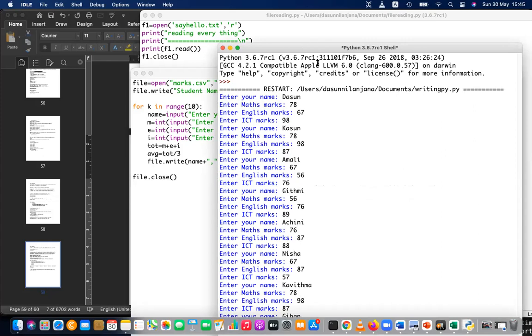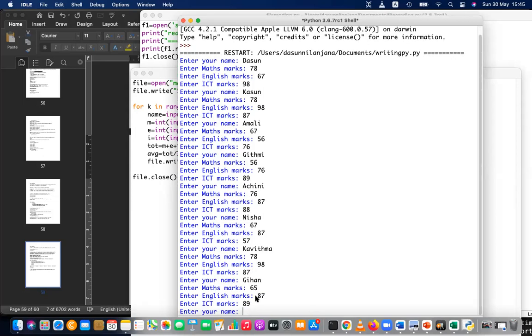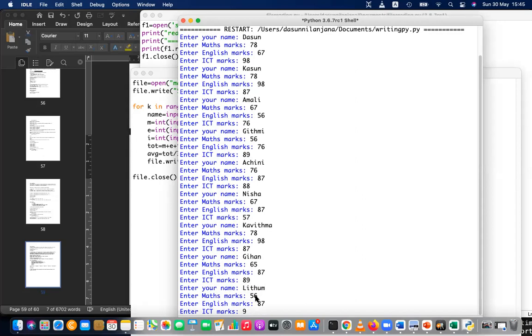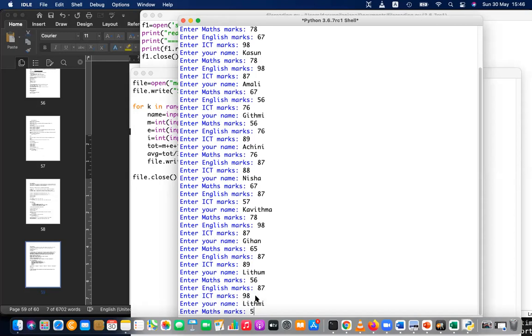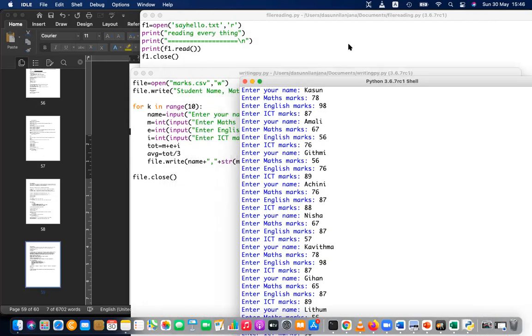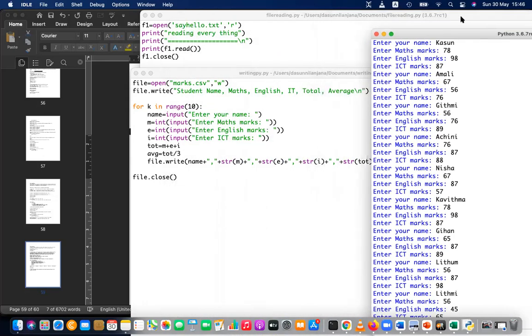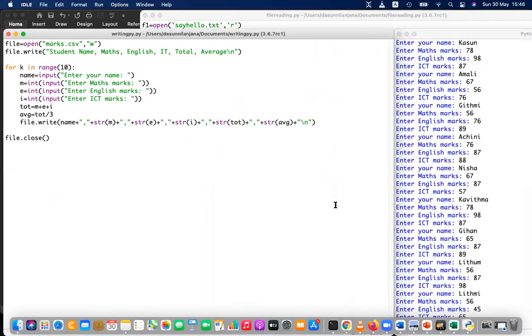Gihan. Haven't you entered 10 yet? Gihan and Gihan's marks. Okay, some more. Not finished yet. Okay, finished. Now I have inserted 10 marks. 10 times I have inserted marks. Any doubt up to this level? I have inserted 10 marks.